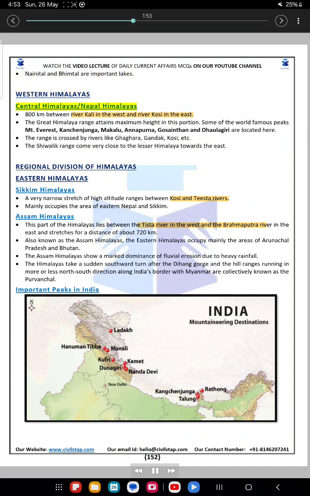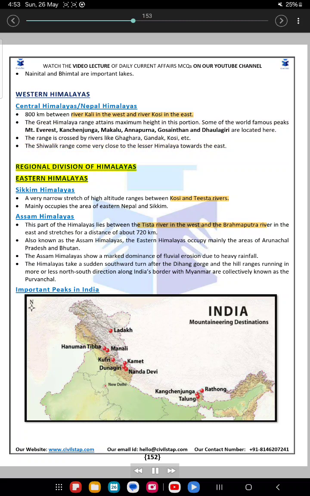Central Himalayas, Nepal Himalayas. 800 kilometers between the River Kali and the western River Kosi in the east. The Great Himalaya range attains maximum height in this portion. Some of the world famous peaks, Mt. Everest, Kanchenjunga, Makalu, Annapurna, Gosainthan and Dhaulagiri, are located here. The range is crossed by rivers like Ghaghara, Gandak, Kosi, etc. The Shivalik range comes very close to the Lesser Himalaya towards the east.